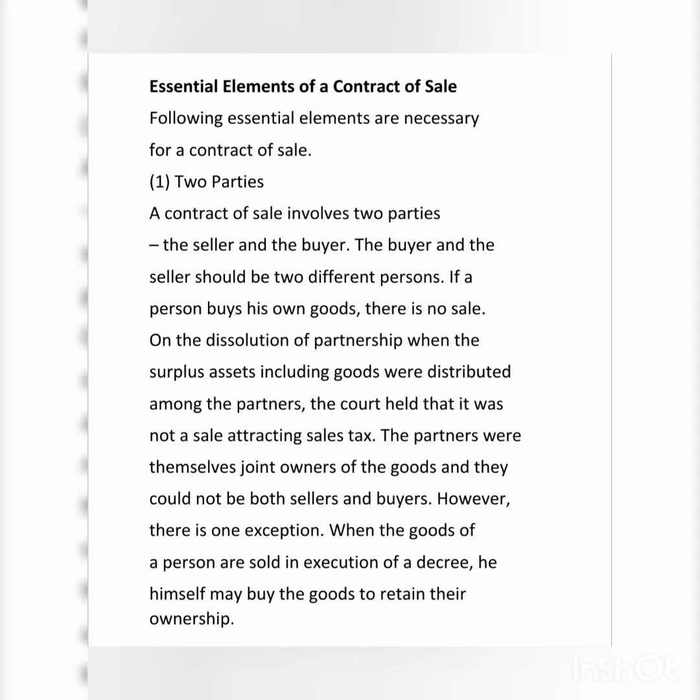Students, let me give an example where a buyer has purchased a product from a seller. Suppose it is of defective quality. What will the buyer normally do? He will file a case in the court. After filing a case in the court, if the court orders that the seller has to purchase the same product, no other go, what does he have to do? He will purchase the same product. So, when the goods of a person are sold in execution of a decree, it's the same as the example I have given, students.